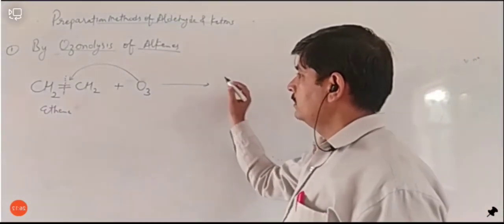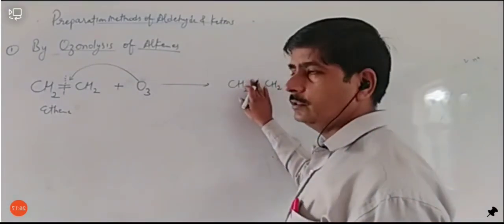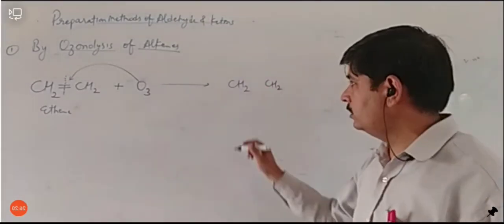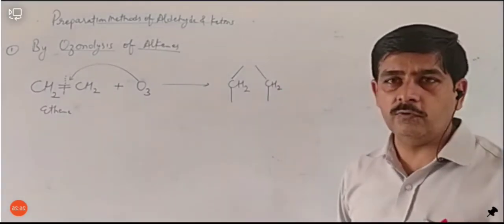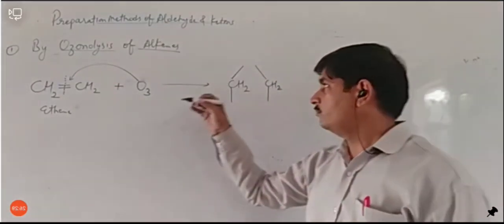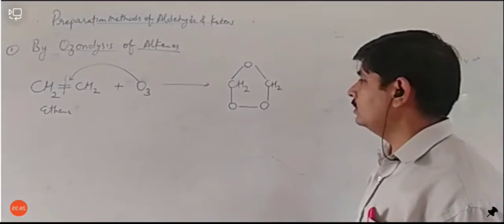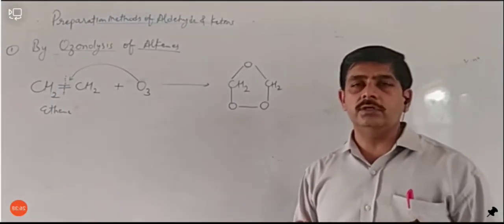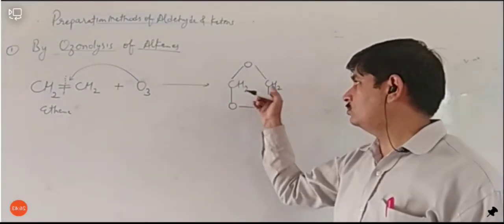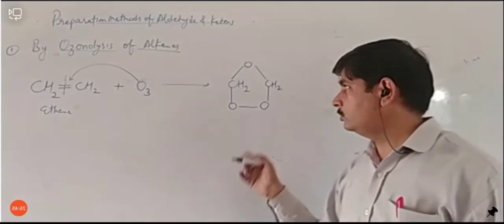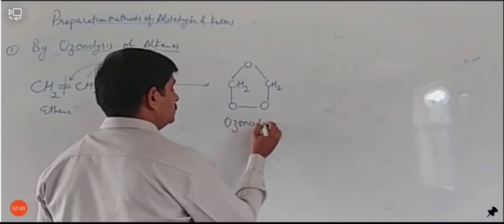Let's see कैसे, देखिए. Suppose we have CH2 and CH2 and I have broken these two bonds. So 4 valencies will be generated, one from here, another from here, one from here and one from here. These are the 4 valencies. And these 3 oxygens will attach with it like this, 1, 2, 3. Okay, all the valencies are satisfied, and we know that oxygen forms 2 bonds and carbon forms 4 bonds. So this compound is called ozonoid. This is ozonoid.